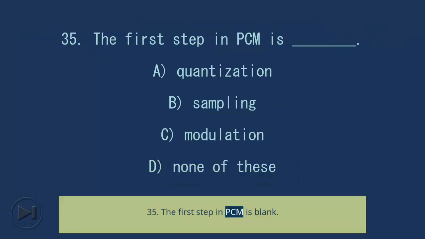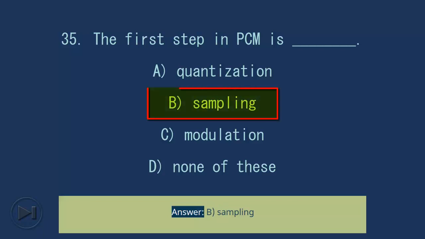35. The first step in PCM is blank. A. Quantization. B. Sampling. C. Modulation. D. None of these. Answer: B. Sampling.